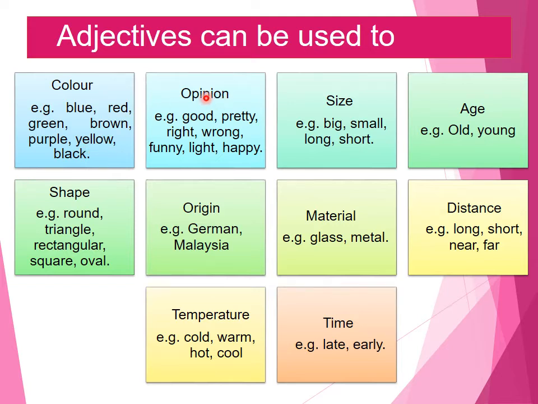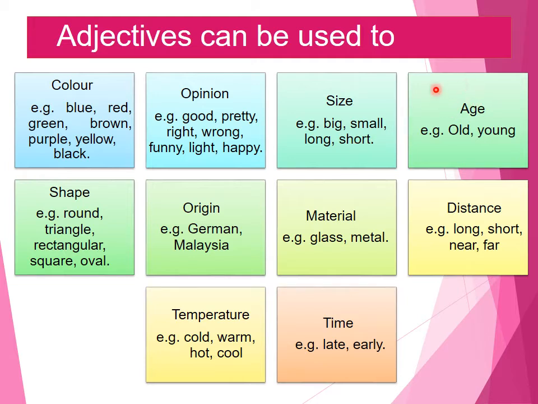And they can also be used to describe opinion. Example: good, pretty, right, wrong, funny, happy. And these adjectives can also be used to describe size. Example: big, small, long, short, etc.